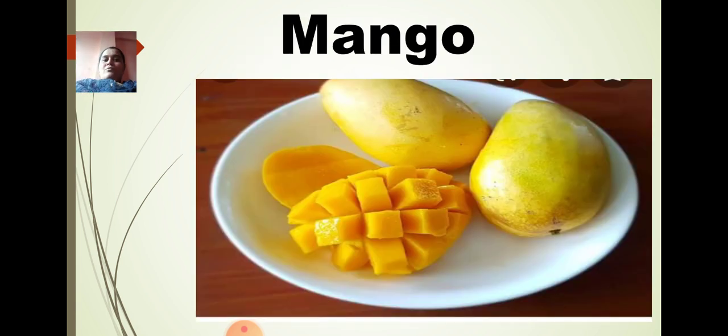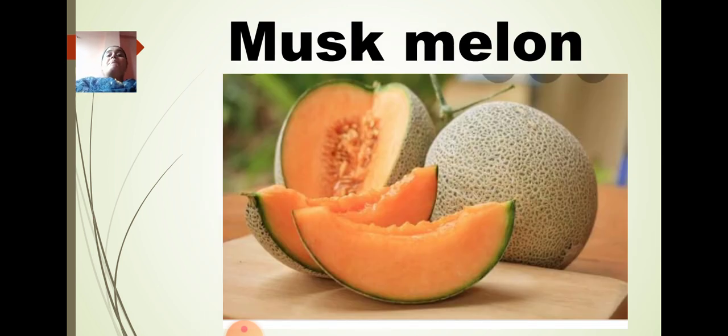Then comes the mango. Mango is again one of the favorite fruits of most of the people. Okay, and mango is a fruit which you can see in the market during summer season. And the next one is musk melon. Okay, you must have seen this fruit. In Marathi or Hindi it is known as chibud. So that is musk melon. It is very sweet. Again, it is very juicy, very tasty to have during summer season. You can have milkshake of it, or you can just eat the fruit as it is. So it is very sweet, very tasty, and very juicy.